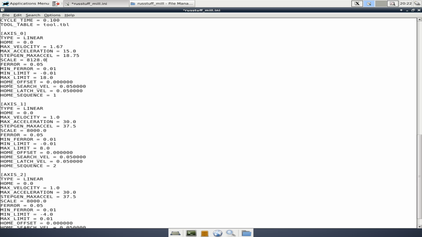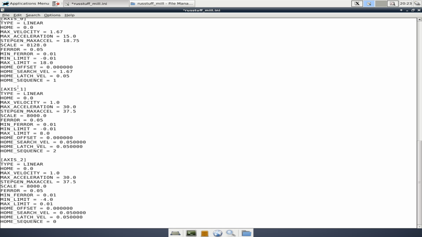And then we're going to come down here to the home search velocity. Now, if you have a home switch, when you're searching for that home, you're going to be searching at this velocity here. So we want to search at the machine highest velocity, which means when we tell it to home the x-axis, it's going to go to home at this speed. Now, if you'll remember also, we set our latch direction to same, which is this home sequence 1. And that means that we're going to move up to our home switch, trigger it, then we're going to back away at this speed, then we're going to trigger it again at this speed. So I do like to leave this speed quite low, and we're going to leave that as it is, except we're just going to delete these trailing zeros.